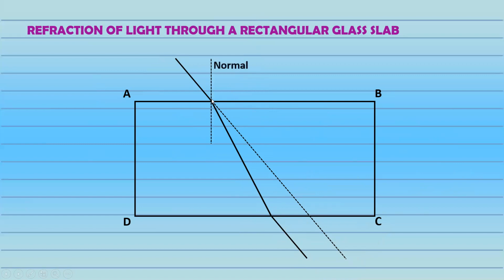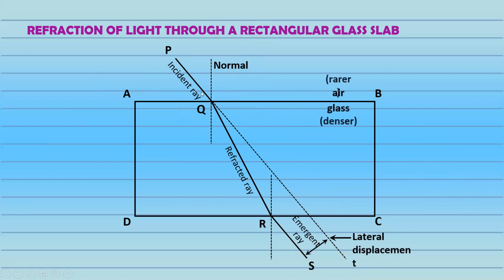So at this point we're going to draw the normal. Again, here we have a normal. PQ is the incident ray, QR is the refracted ray, RS is the emergent ray, and we have three angles. That is the angle of incidence i, right? Angle of incidence i over here, the refracted angle, and the emergent angle.